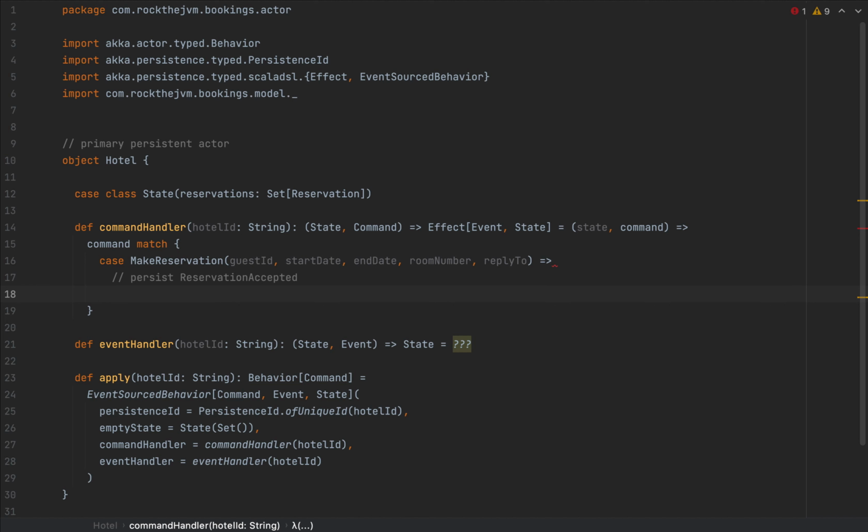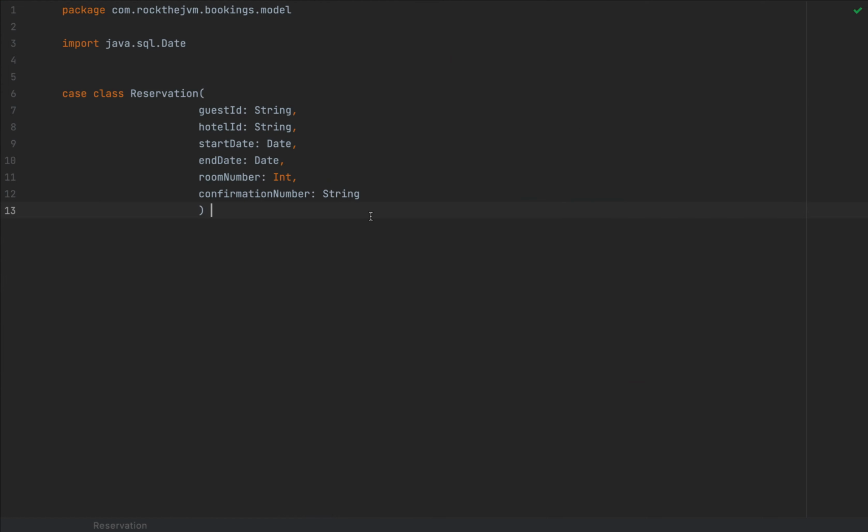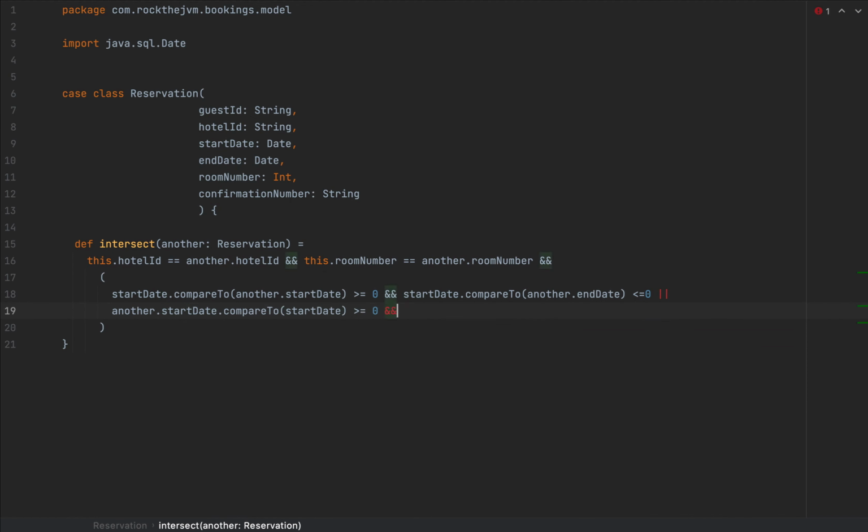So I'm going to run a quick logic to check whether there is a conflicting reservation that I'm attempting to make. Now, to that end, I need to be able to compare reservations for overlapping intervals and also compare these for equality because I'm storing them in a set. So let me go back to my reservation data type and add a little piece of logic. The first piece of logic is an intersect function which returns true if two reservations have the same room in the same hotel and their intervals overlap. So we're comparing the hotel ID, the room number, and the intervals for overlapping.